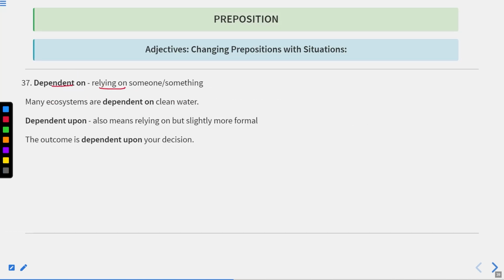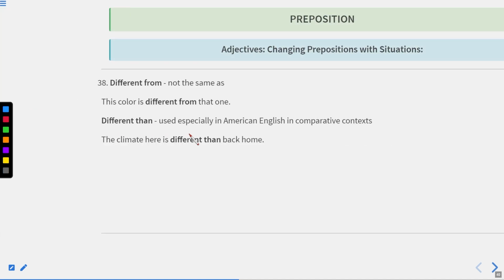Dependent on, relying on someone or something. Many ecosystems are dependent on clean water. Dependent upon also means relying on, but slightly more formal. The outcome is dependent upon your decision. Now let us move to the next one.